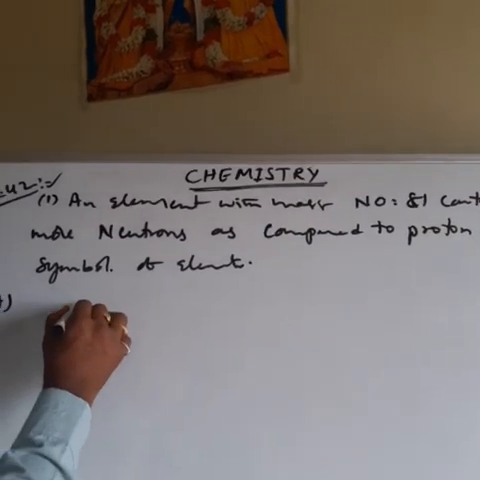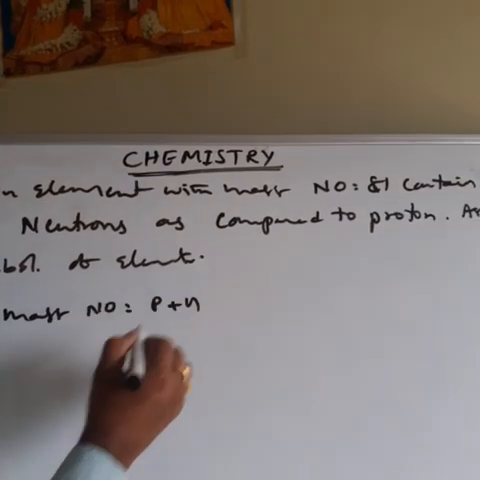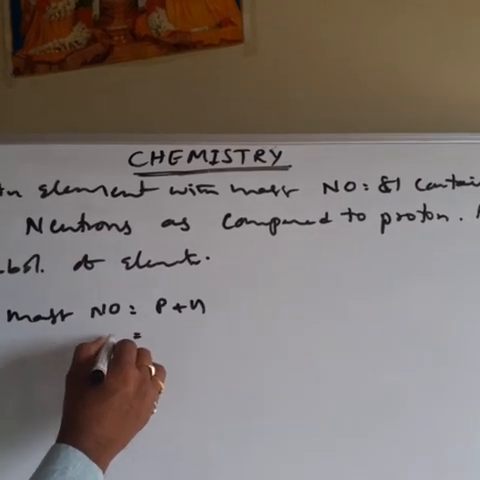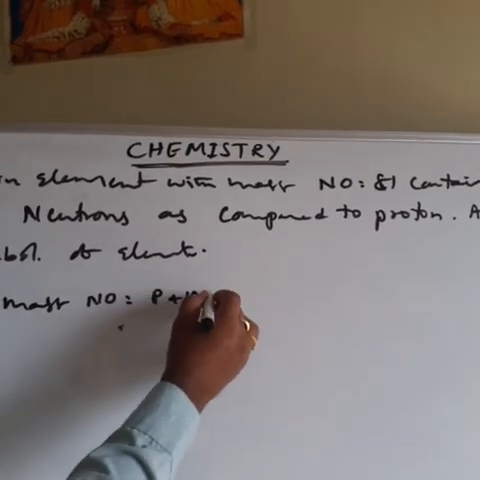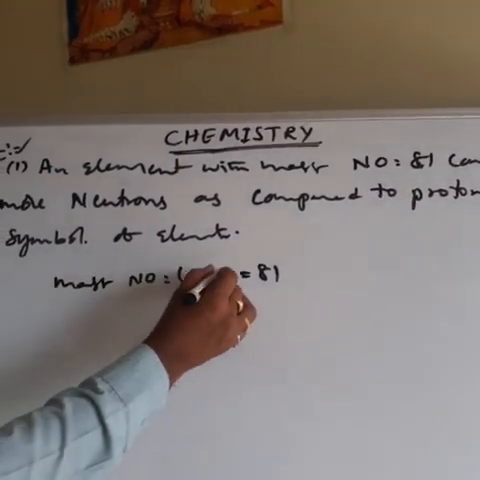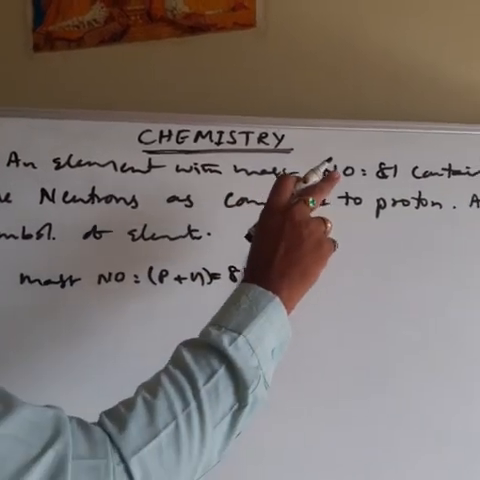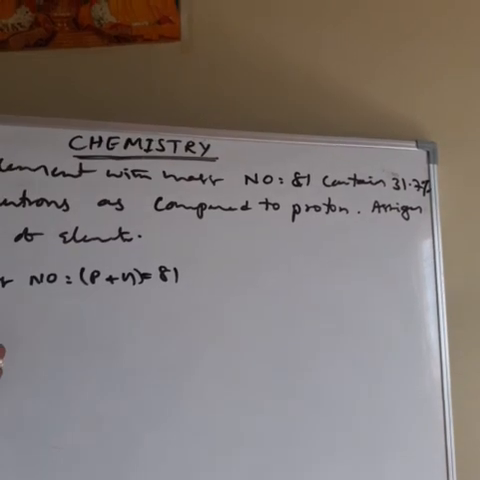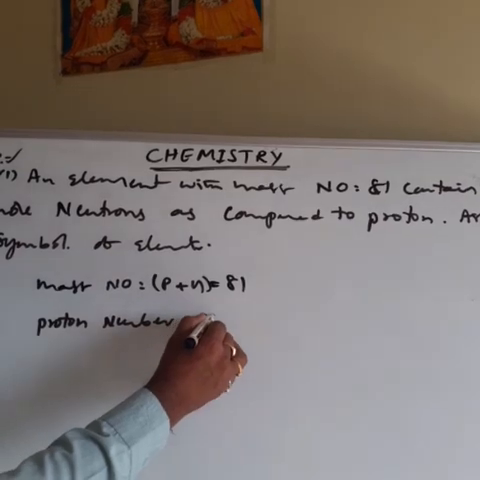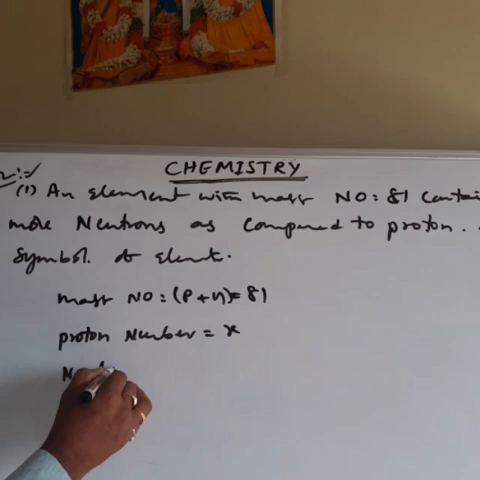First we have to write the mass number. What is the mass number? Mass number is equal to proton number plus neutron number. That is equal to 81. They gave mass number 81. So 81 is equal to proton number plus neutron number. We don't know the proton number, but the neutron number is 31.7% more than the proton number. That's why I am taking the proton number equal to X. We don't know it. Next, the neutron number.